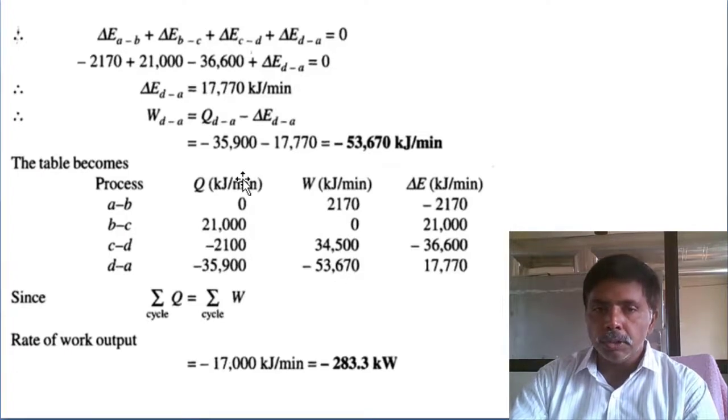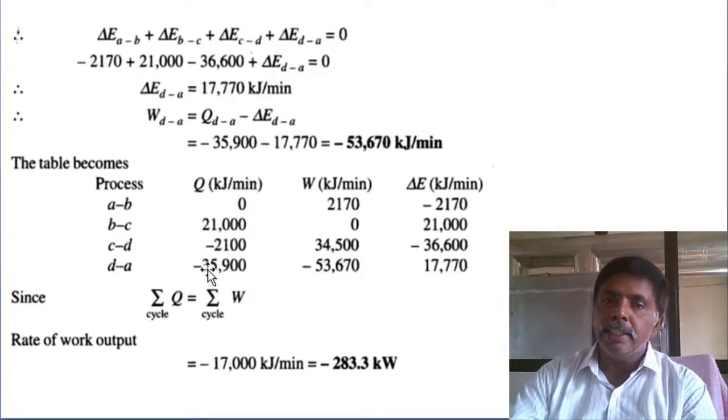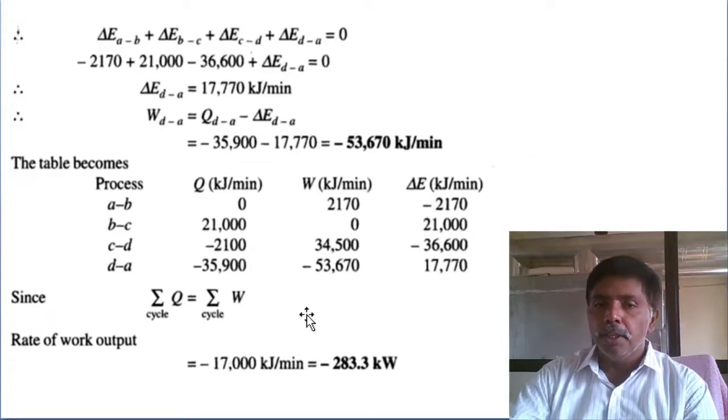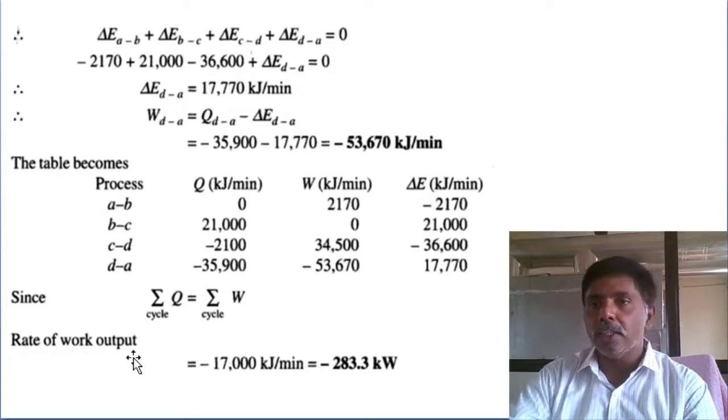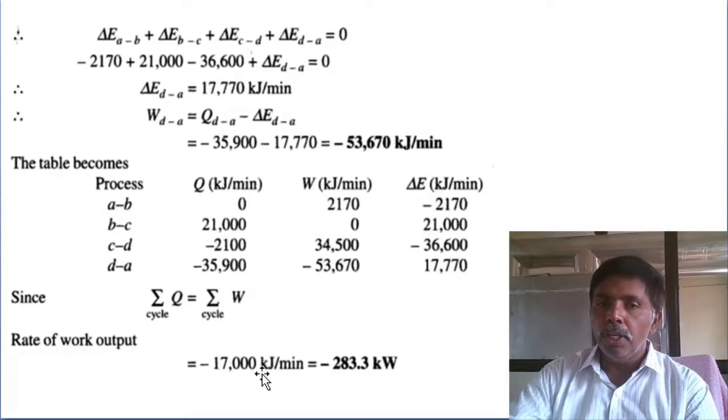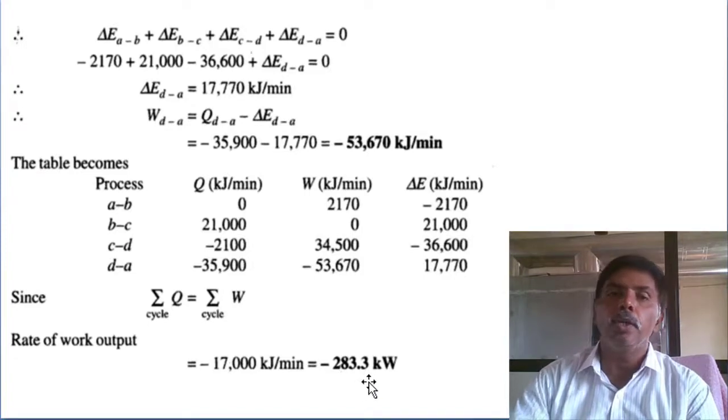You can add all the heat interactions and work interactions, and we will get the same value, minus 17,000 kilojoules per minute. And the second question I already mentioned: the work done is required in kilojoules per second, or kilowatt. We have kilojoules per minute. Divide by 60. Minus 17,000 divided by 60 is minus 283.3 kilowatt.